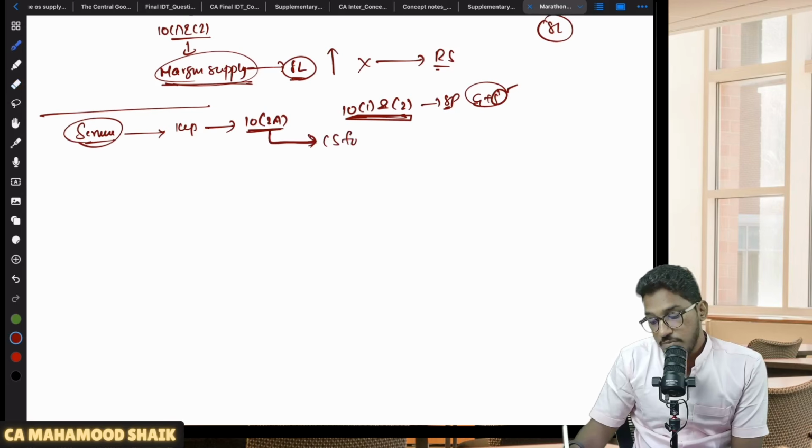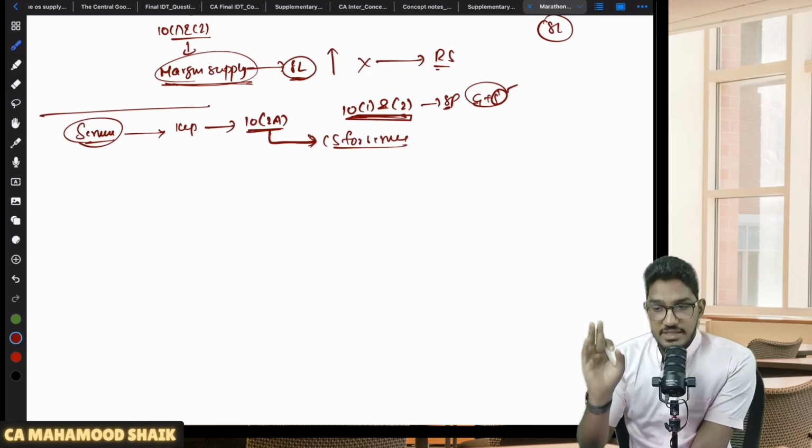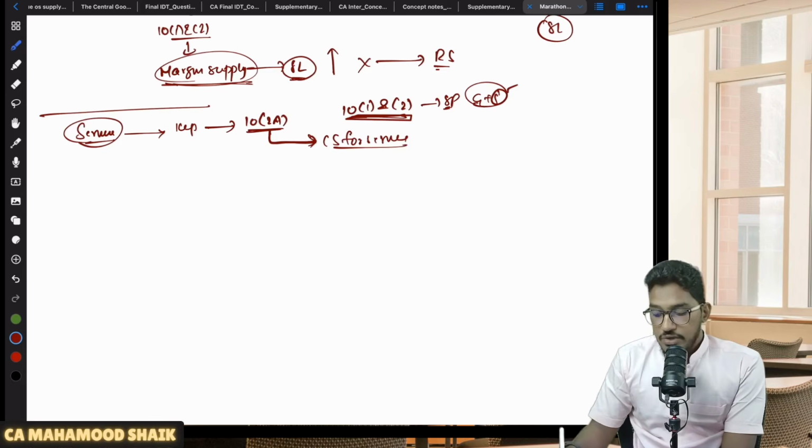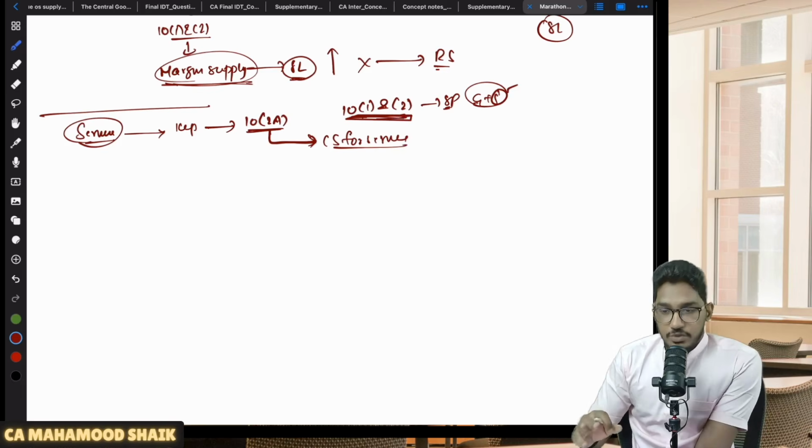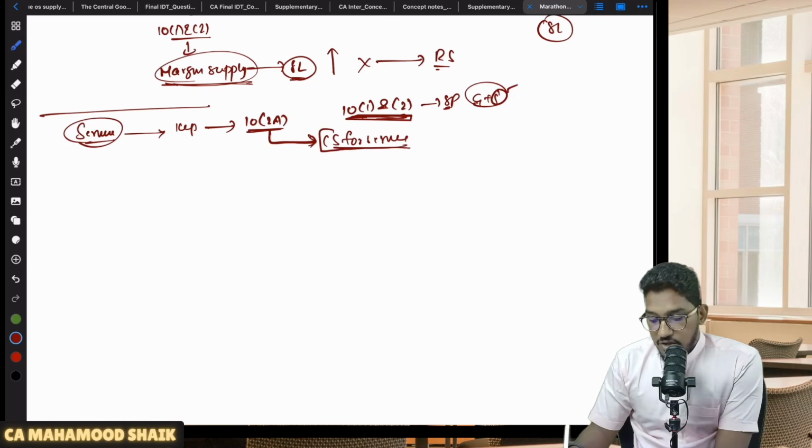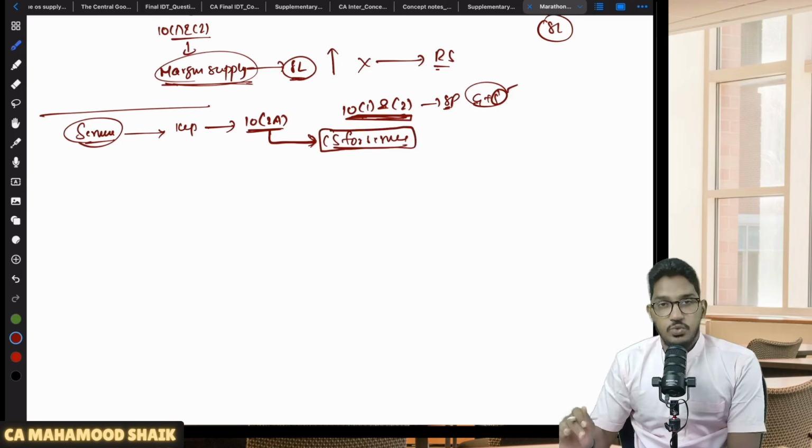This I call it as composition scheme for services. So if you are a person who is ineligible for composition scheme under 10 subsection 1 and 2, no need to worry. We have one more option for you. You can opt for composition scheme under 10 subsection 2A.